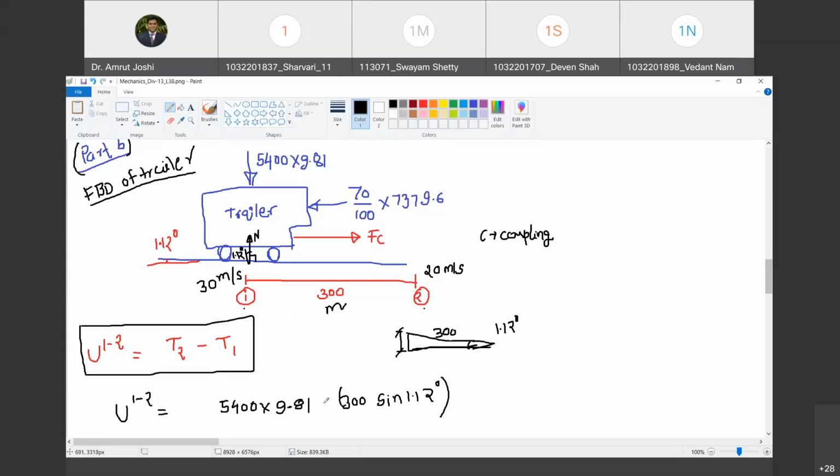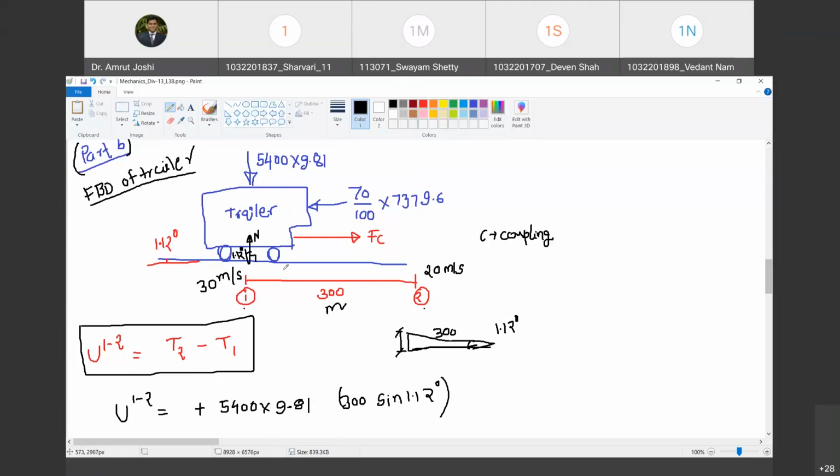And is this work done positive or negative? Sir, it's positive. Yes, because it has been done in the direction of the force. It is not done on the force. It is done by the force. Are you with me? Yes, sir. So therefore, I am treating this as positive.